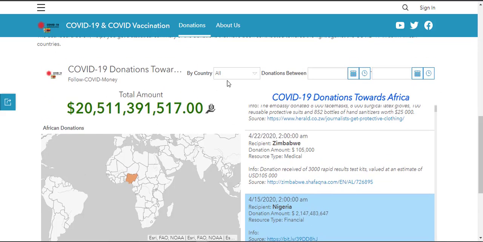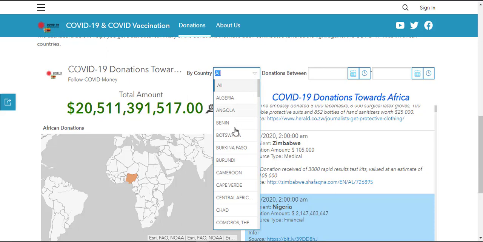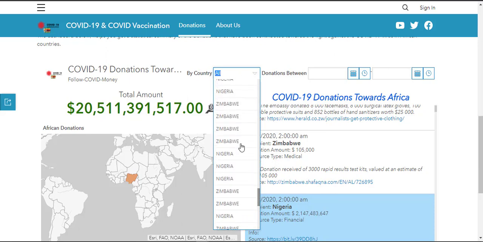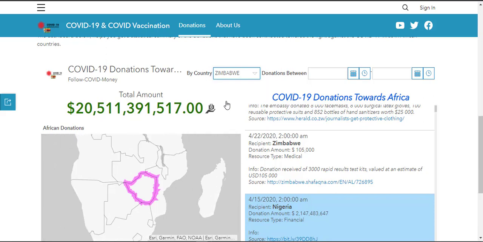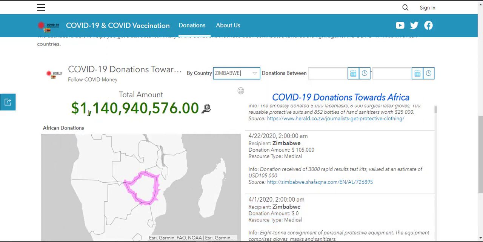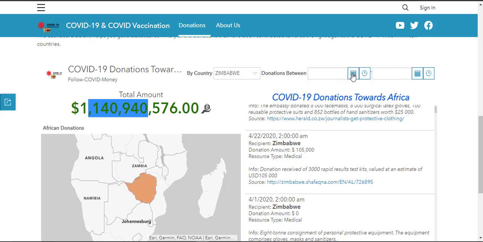I can also categorize donations by country. So I'm just going to scroll down to Zimbabwe and say by Zimbabwe, this donation amounted to 1 million something. And I can also get donations by date.